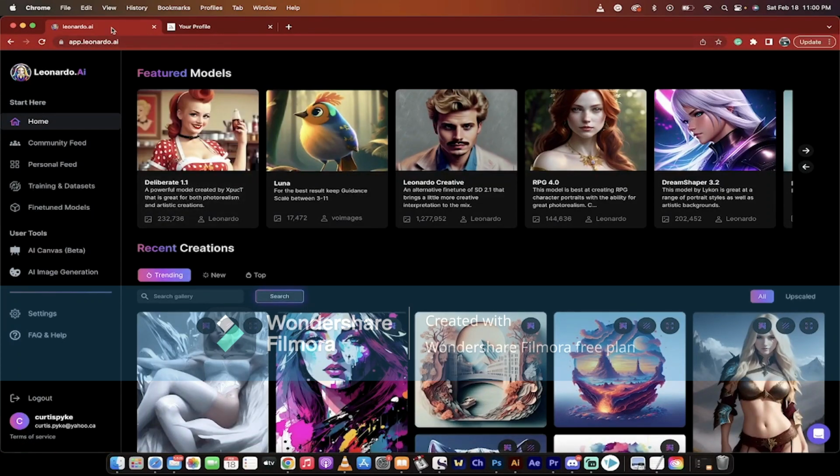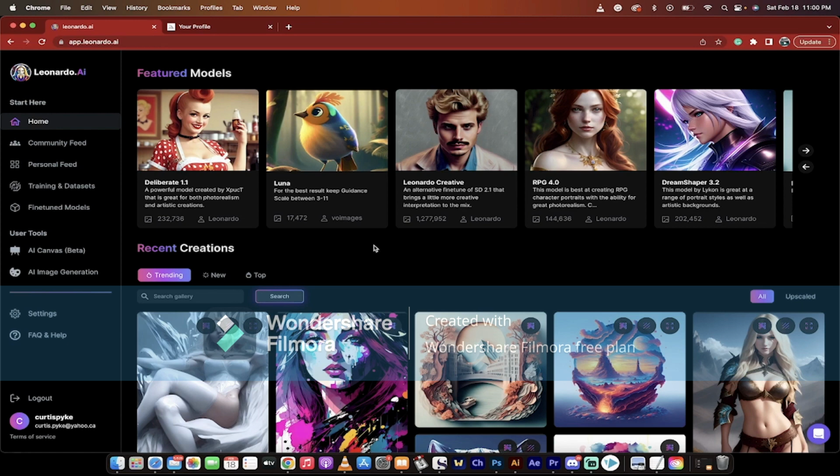The first reason, and this is a very big one, is the app is currently free. Leonardo.ai is currently free. And that's very important because I'm not against people making money. I'm glad they make money. I pay Midjourney for their middle tier plan, and I use the hell out of it. But right now, Leonardo.ai is free, and that's a good thing, especially if you're just getting started in the AI image and AI art space, especially with the text-to-prompt stuff.